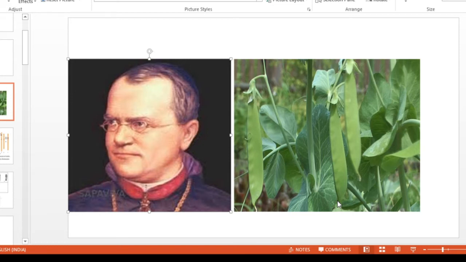There were also differences in the shape of the seeds. Some of them were round and yellow and some were wrinkled and green. He was very much amazed after seeing these differences in plants of the same variety of pea plant, and then he applied his knowledge of science and mathematics and found out why this happens.